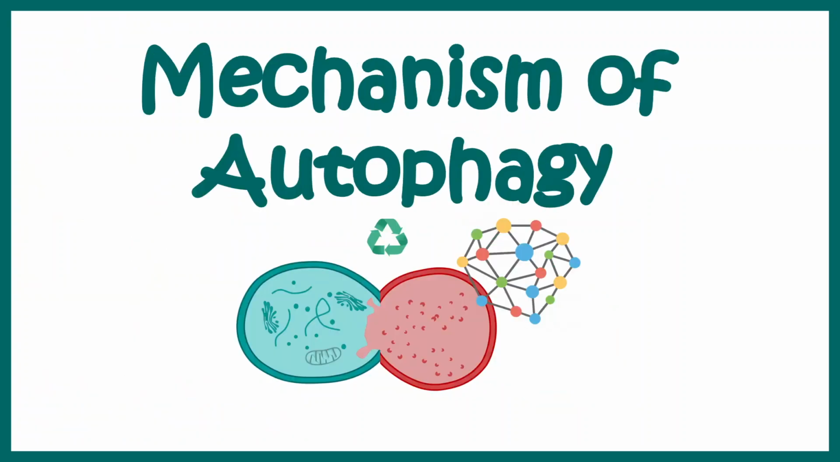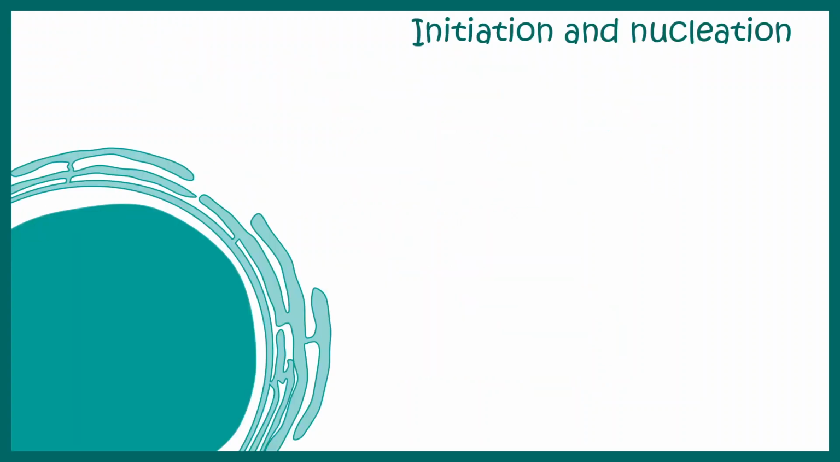Now let us look at the mechanism of autophagy to understand this process better. Autophagy starts with a molecular step known as initiation and nucleation. A complex known as the initiation complex helps in this process. The membrane that forms the autophagosome is derived from the endoplasmic reticulum. An important kinase known as ULK1, or UNC-like kinase 1, helps in this initiation process, and ULK1 is an important regulator of autophagy.